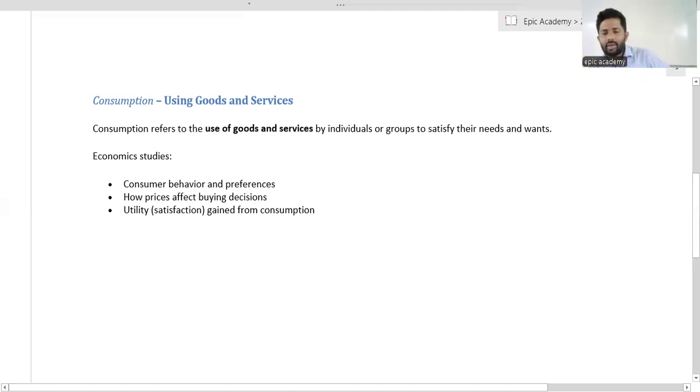So now you can identify that consumption can be identified in different ways. Different types of consumption will be there. Okay. It is not only about eating. So just consider vehicle consumption. That means you are going to take transportation by using a vehicle. We can also identify it as consumption. Okay, different ways related to consumption. It belongs to consumption. Okay. So then consumption refers to the use of goods and services.